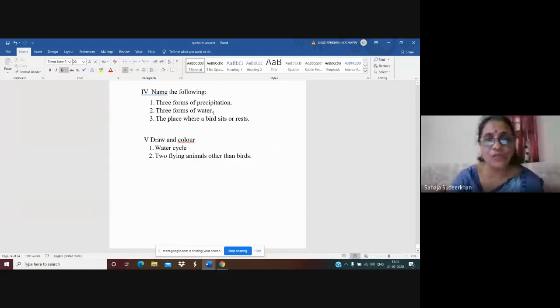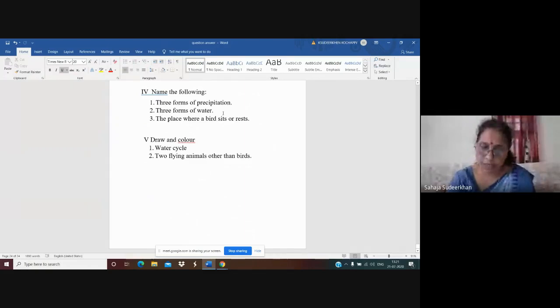Now, what are the three forms of water? Yes, all of us know. The liquid form is the water that we generally use for all the activities, for drinking, bathing, cooking, washing. Then another one is solid. When we put water in the refrigerator freezer, then what happens? It changes into solid form. That is ice. So the solid form of water is ice.